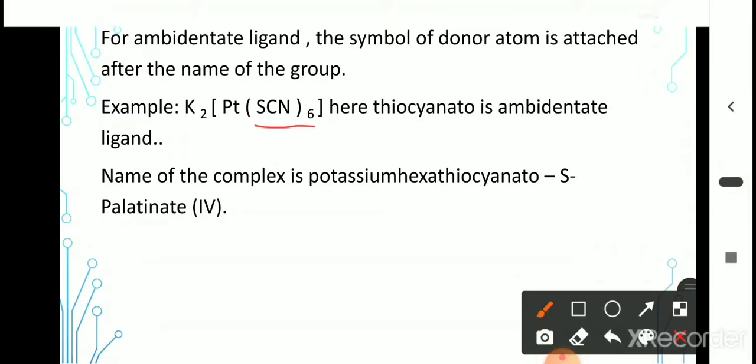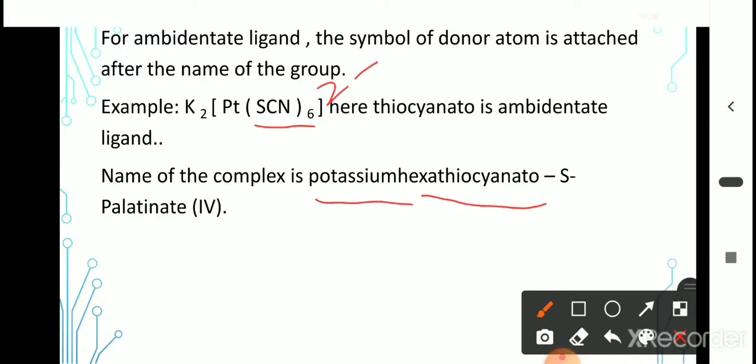Okay, for example, here we have written the name. Cation is potassium, therefore potassium. The complex part is anion, because it has a 2- charge. Here we have to write the name of the ligands first. There are 6 thiocyanate ions, therefore hexathiocyanato.